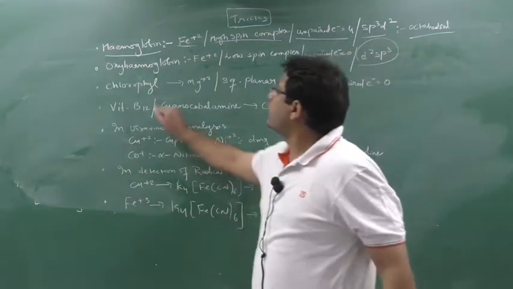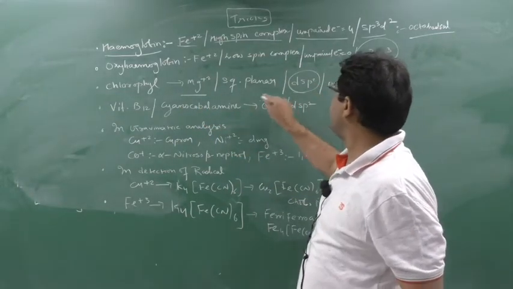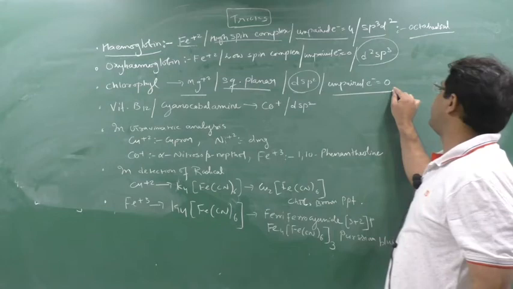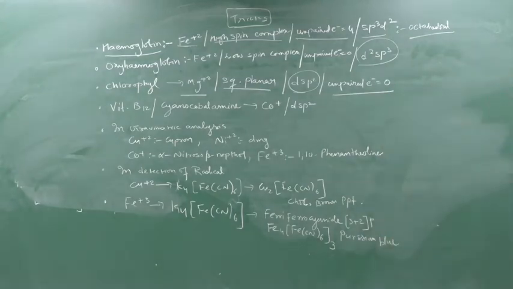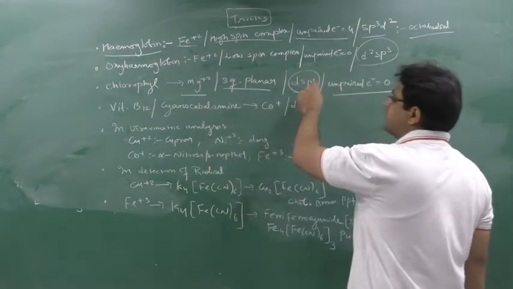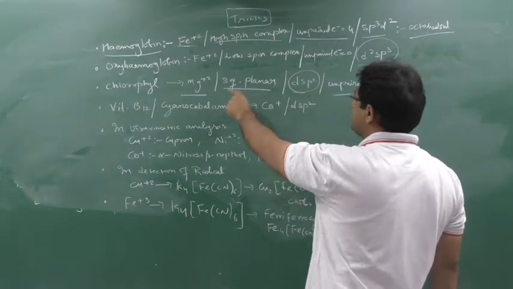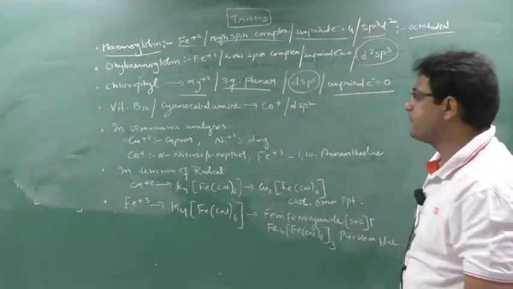Octahedral shape. In chlorophyll there is Mg+2 and its hybridization is dsp2, and dsp2 means square planar, with unpaired electrons 0. So chlorophyll is a complex of magnesium, present as Mg+2. The hybridization is dsp2, the shape will be square planar and unpaired electrons will be 0.